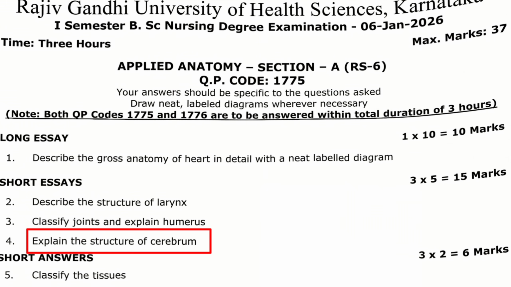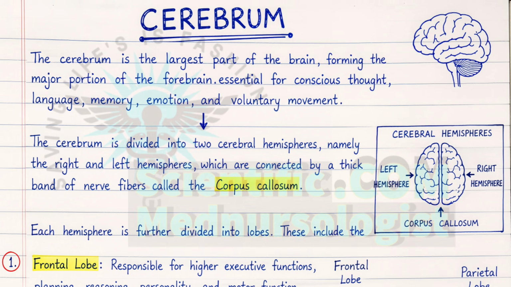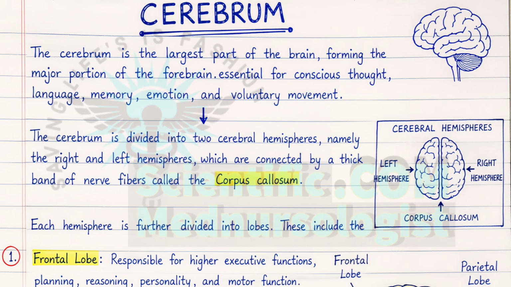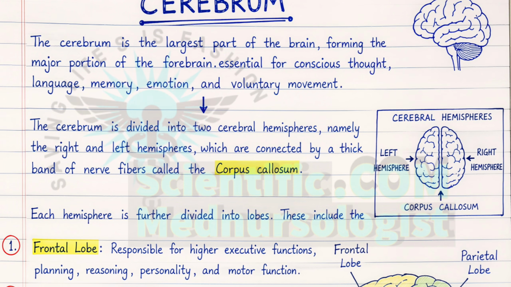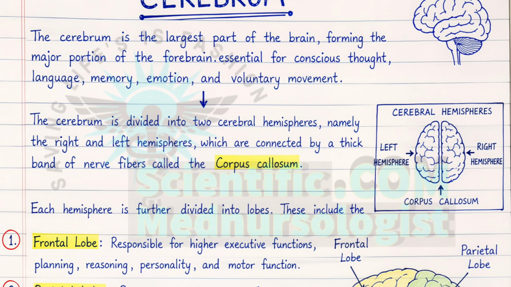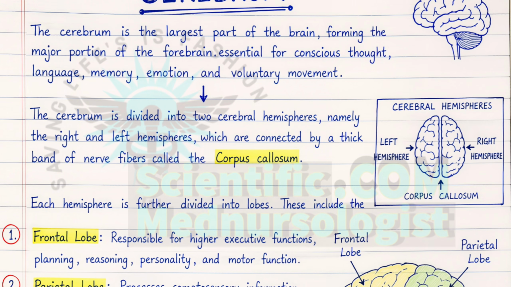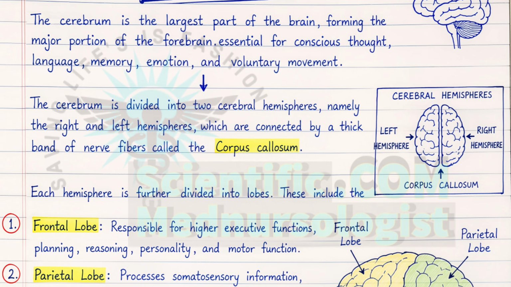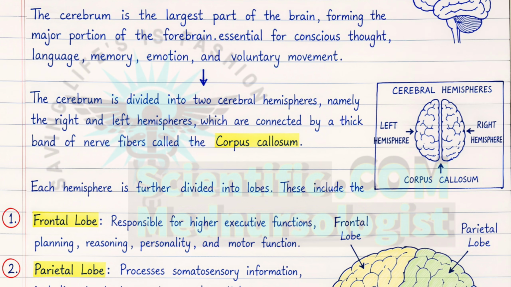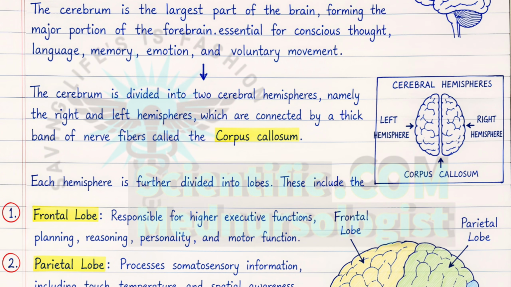So now let's move to the next question, that is explain cerebrum. The cerebrum is the largest part of the brain and it forms the major portion of the brain. The cerebrum is divided into two cerebral hemispheres, the right hemisphere and the left hemisphere, which are connected by the corpus callosum. Each hemisphere is further divided into four main lobes, that is frontal lobe,